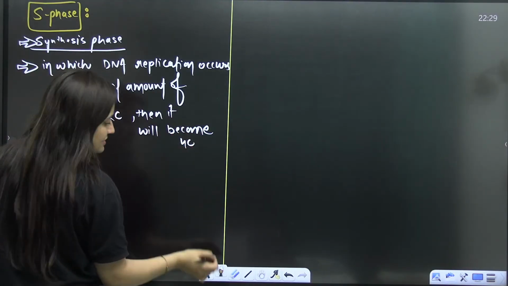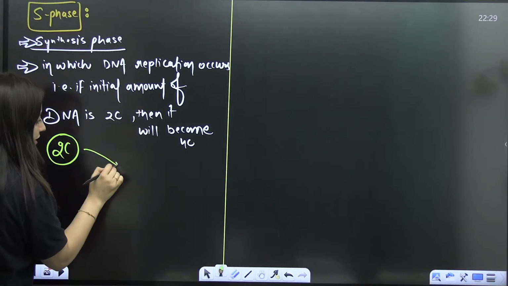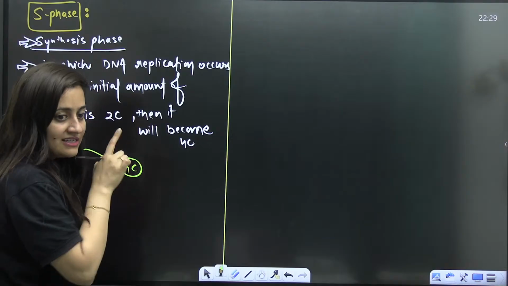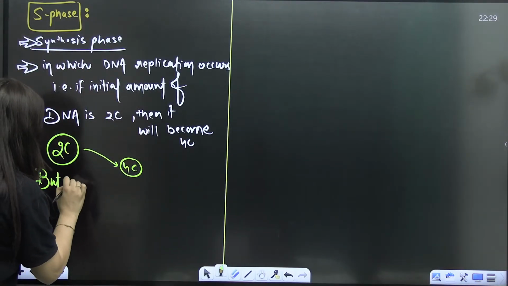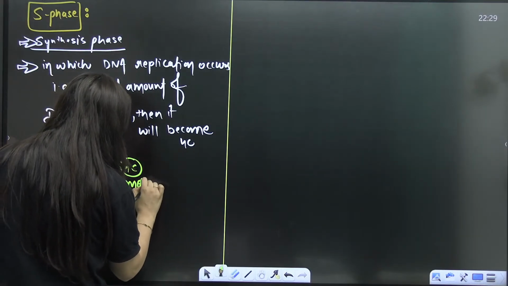So can I not say that initially DNA is 2C here, then it will become 4C. Is it important? Yeah, it is important because DNA replication is taking place here. But another important thing is that the number of chromosomes will remain the same.